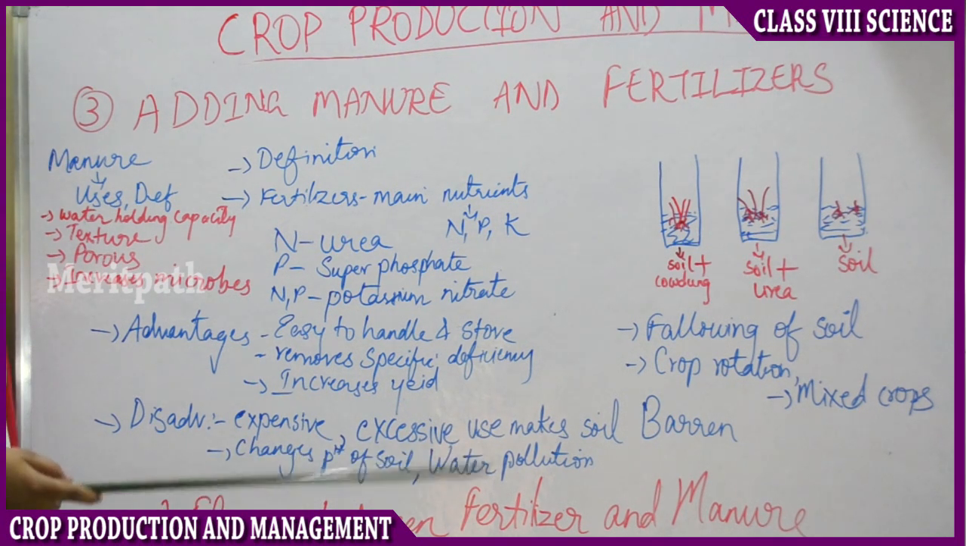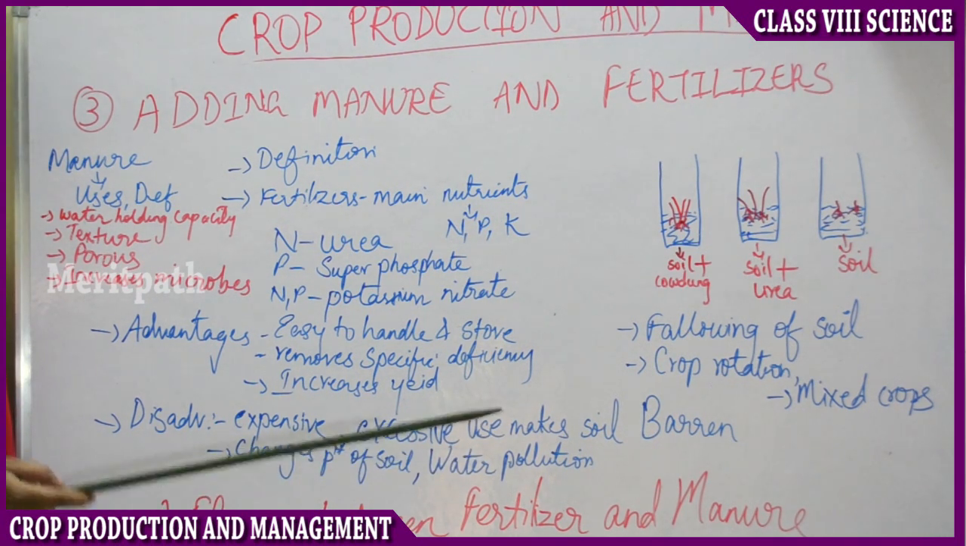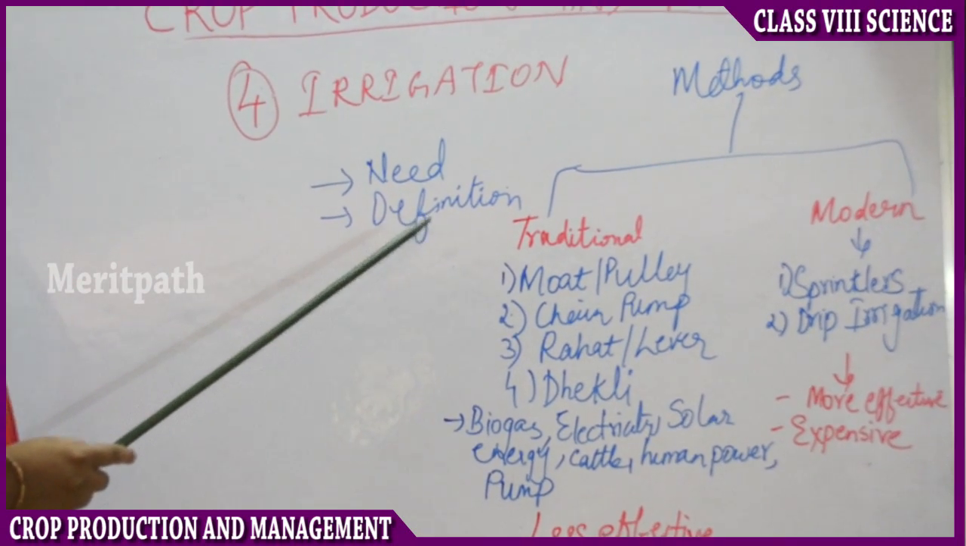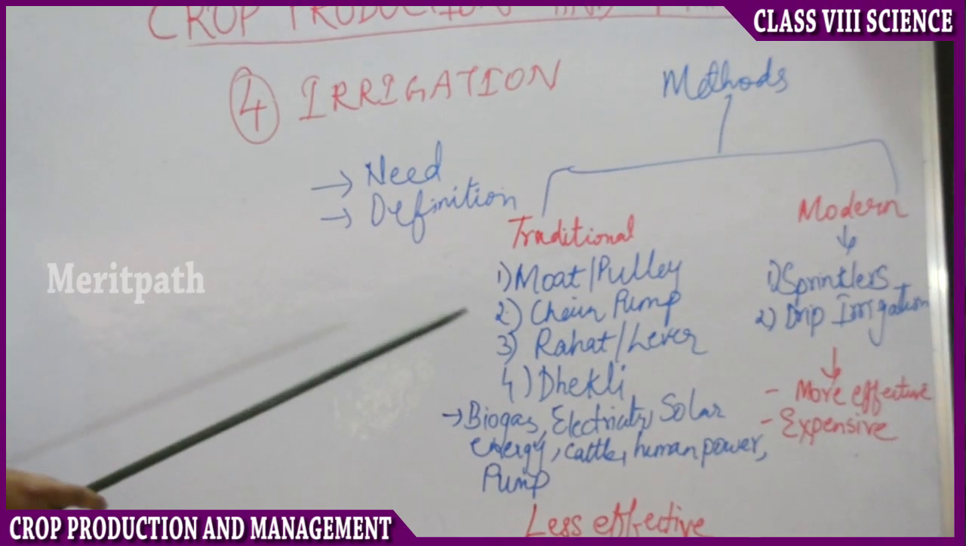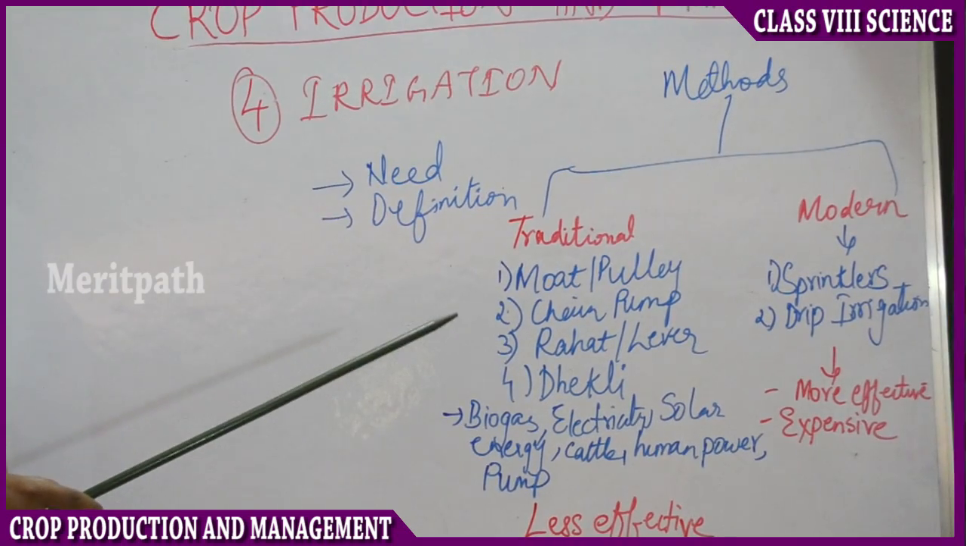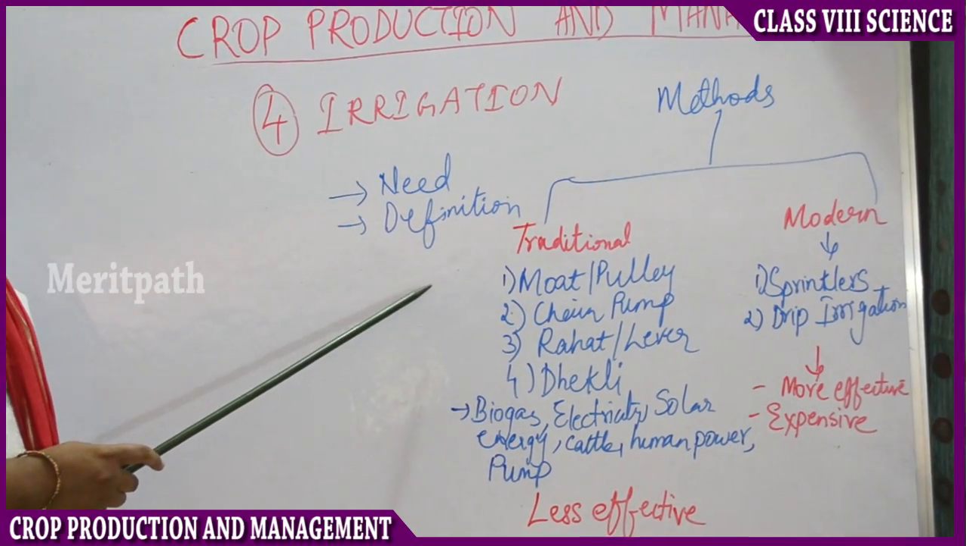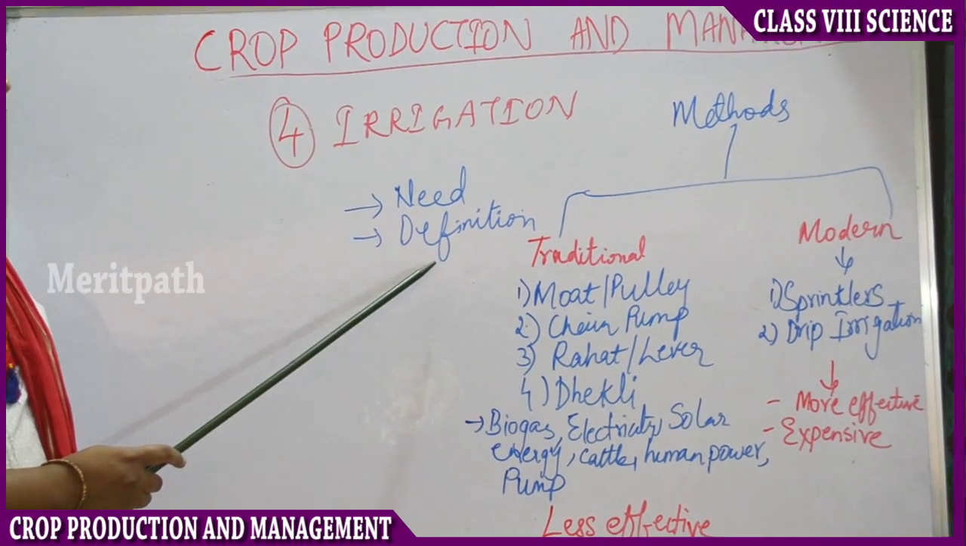So after this we can move to the next step, that is irrigation of the soil. So what is the definition of irrigation? The supply of water to the crops at different intervals is called irrigation.